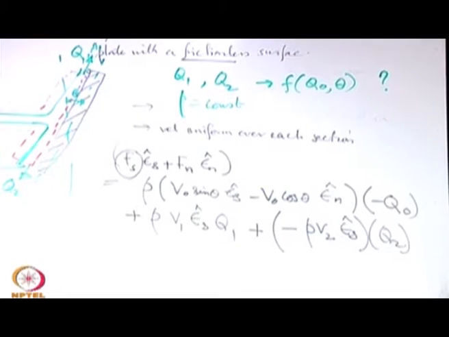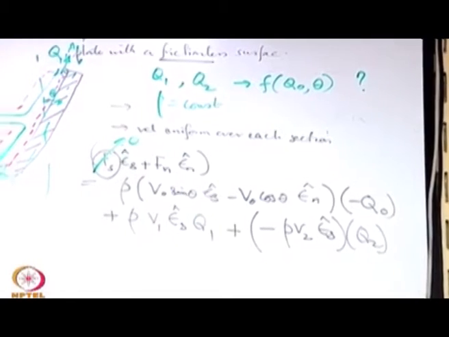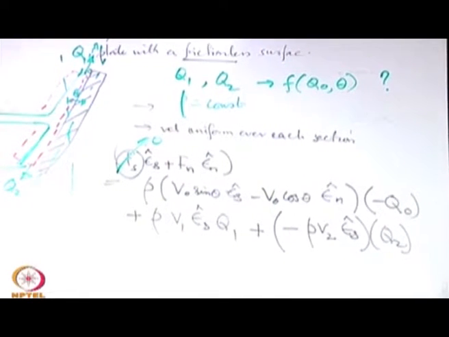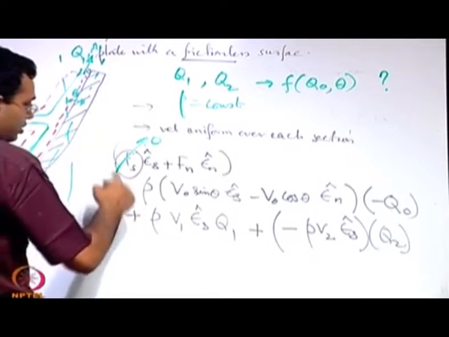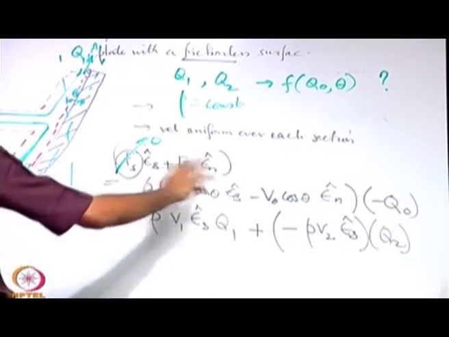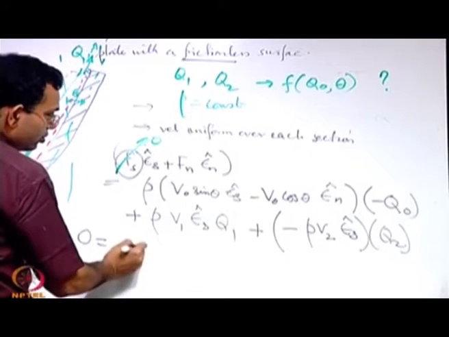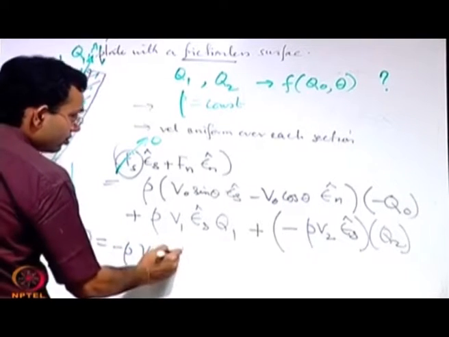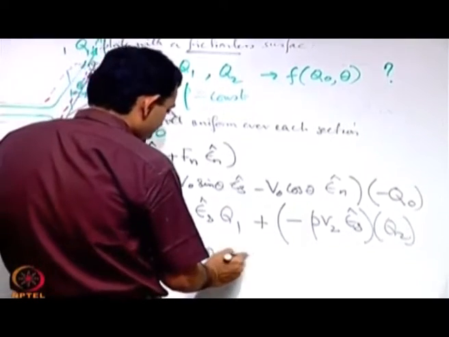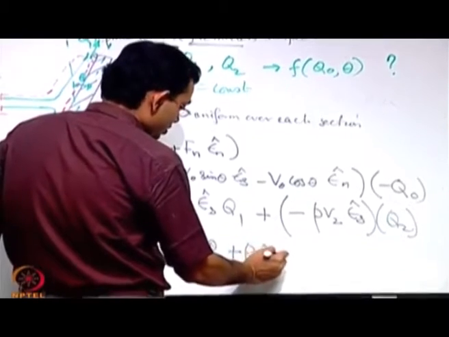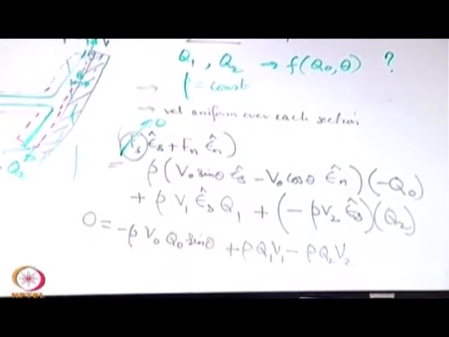If you extract the tangential component, and keep in mind that because of the frictionless case this is equal to 0, you are left with that. If you equate the epsilon s components, you will get 0 equal to minus rho v0 q0 sin theta plus rho q1 v1 minus rho q2 v2, right.